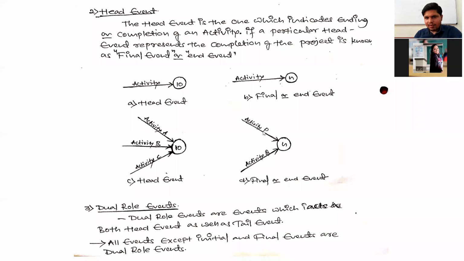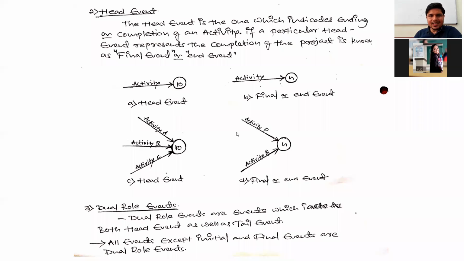It means these activity P and activity Q are the last activities in the project. Completion of these activity P and activity Q is nothing but completion of the whole project. This is indicated by the event N, the nth event, which indicates completion of activity P and activity Q, and also completion of the project.